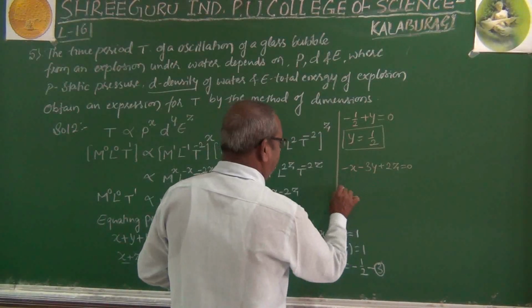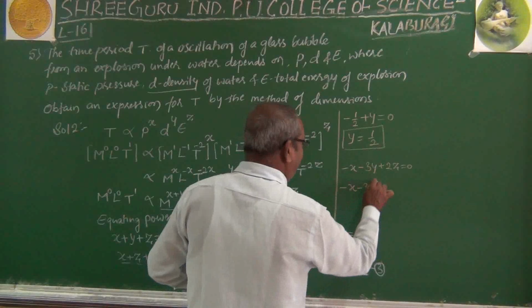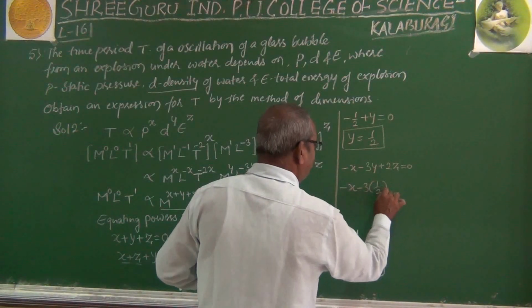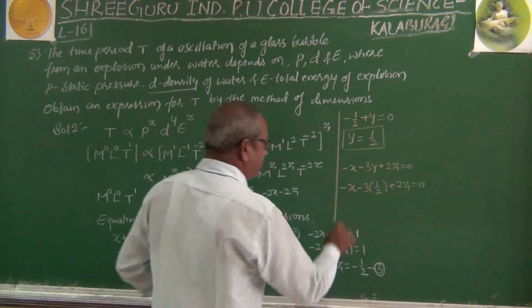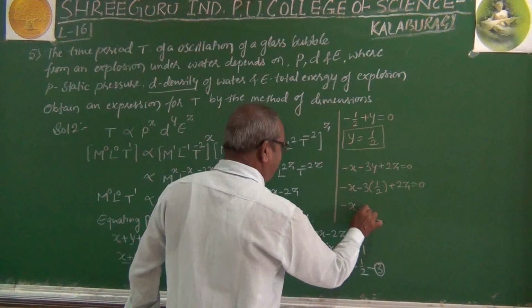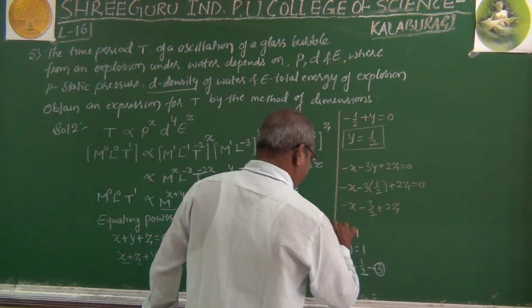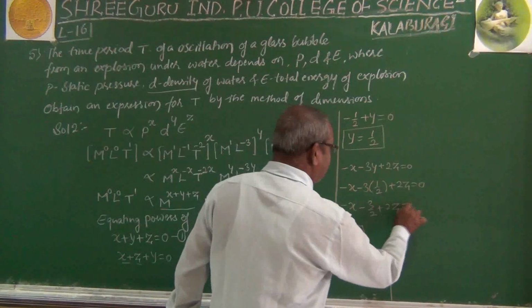Now minus x minus 3 into y, which is 1 by 2, plus 2z equal to 0. So minus x minus 3 by 2 plus 2z equal to 0.